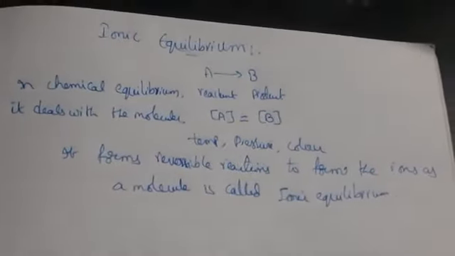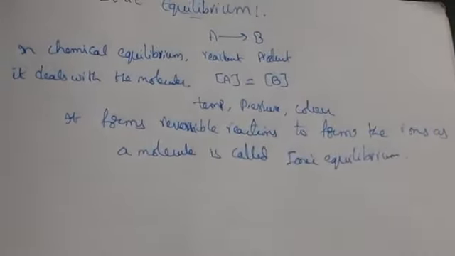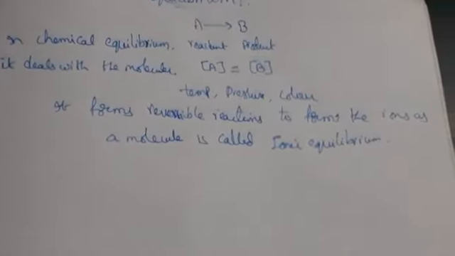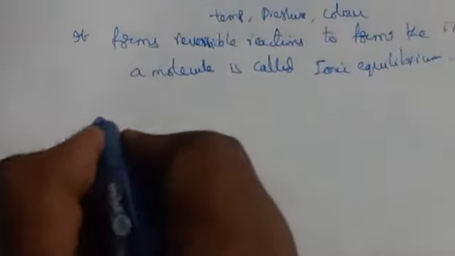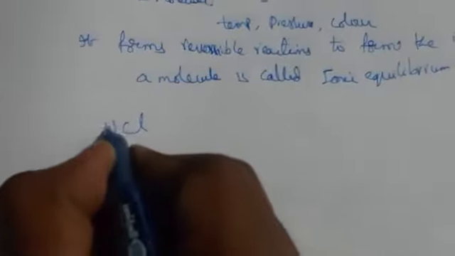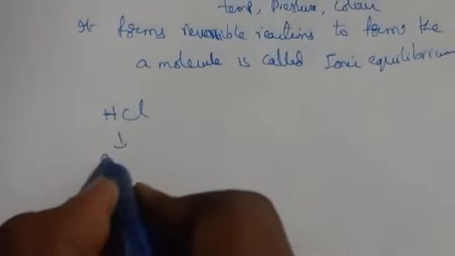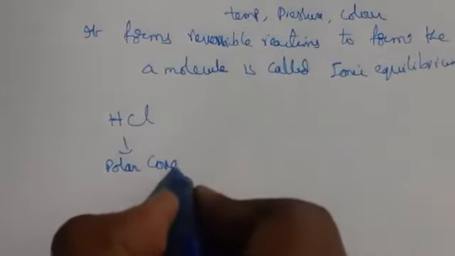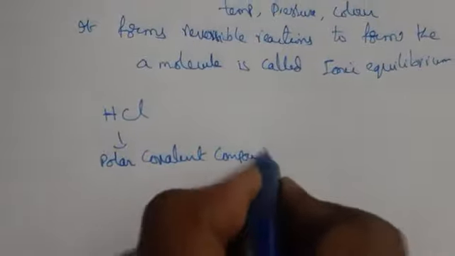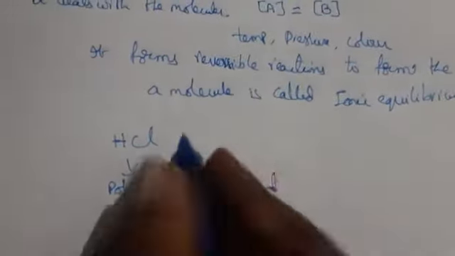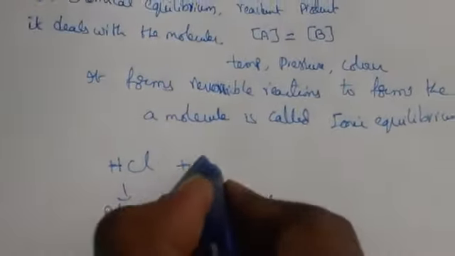If you take one acid or base or salt, when it is treated with water, automatically it forms ions. Here I am taking a polar covalent compound, which is a solute, less amount I am taking.